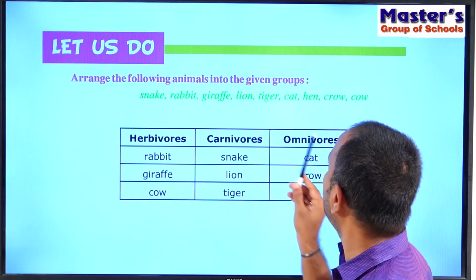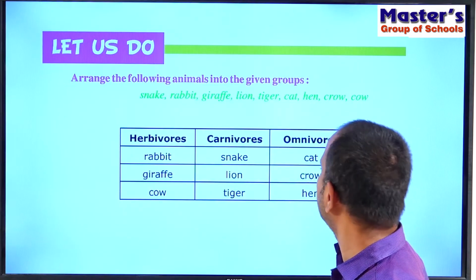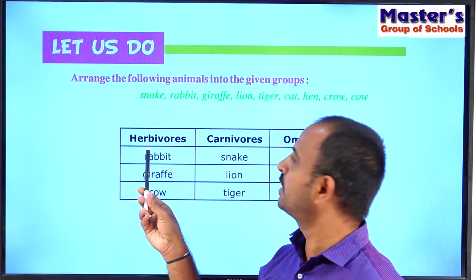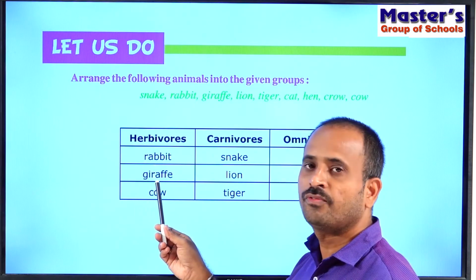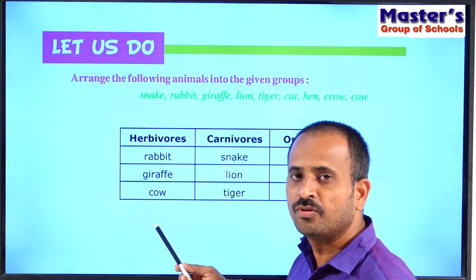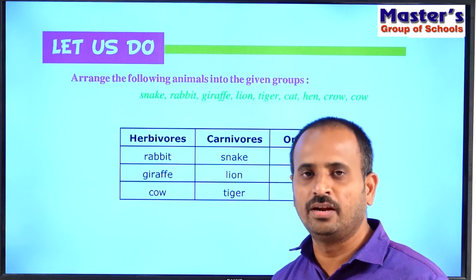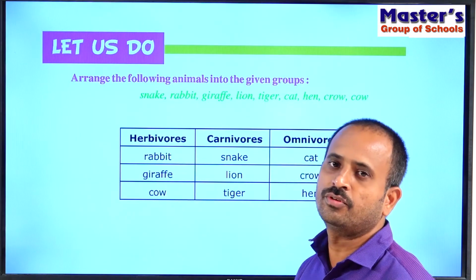And identify the omnivorous animals among these given animals and write those names in the blanks. So children, see, what are herbivores here? The herbivores are rabbit, giraffe and cow. What are herbivores? These animals eat only plants and grass. So rabbit, giraffe and cow are the herbivores.